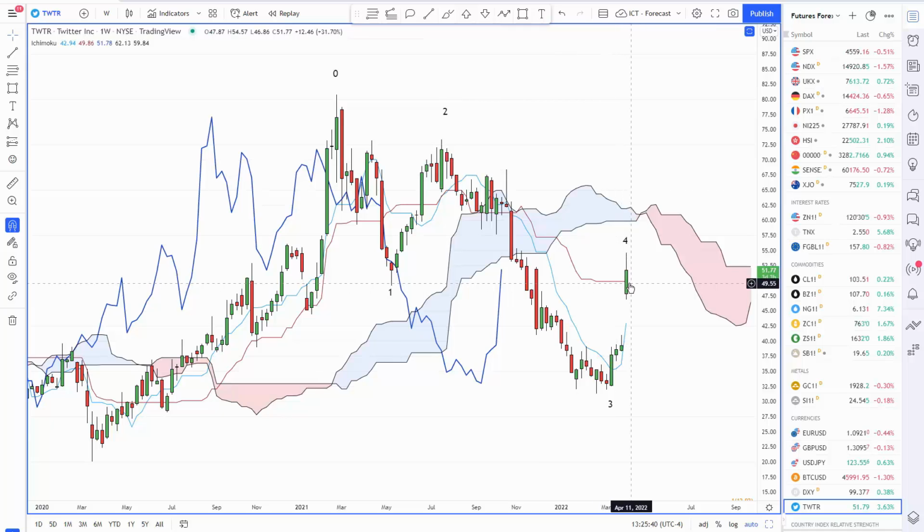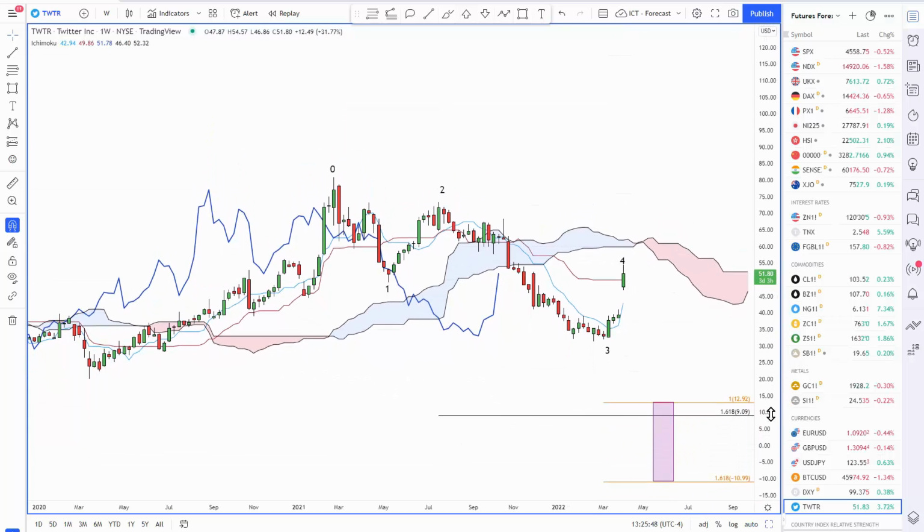Now, we also have targets in many of these charts. There's not a lot to look at target-wise on this weekly chart at the moment, but we do look at targets. The targets are underneath it down here. This is a support zone. The black line represents where we think it's most likely to go inside the zone. These targets are excellent. You should really pay attention to them if you're watching our analysis.